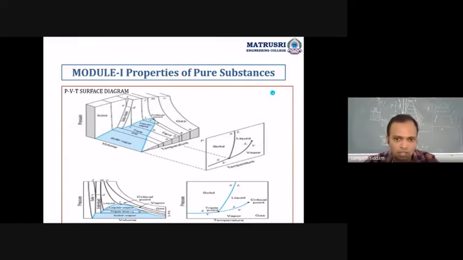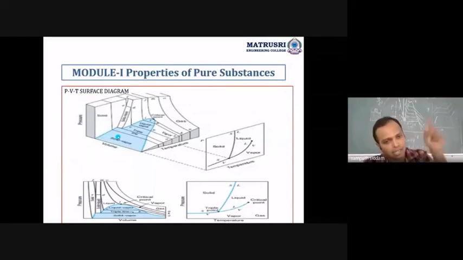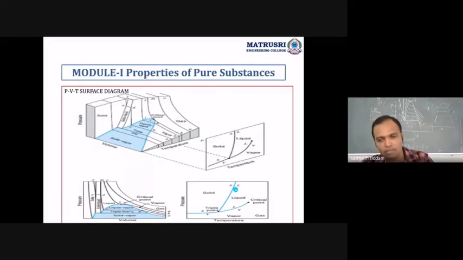By this, you can understand the zones of your PVT surfaces. Sometimes they may ask you to explain PVT surfaces also. So in that you have to first draw the PT diagram, then the PV diagram, and then draw the PVT surface by showing the variation of these curves. That is the triple point, sublimation, vaporization, solid plus liquid, expansion and contraction, and freezing. Those lines we have to show in the exam.